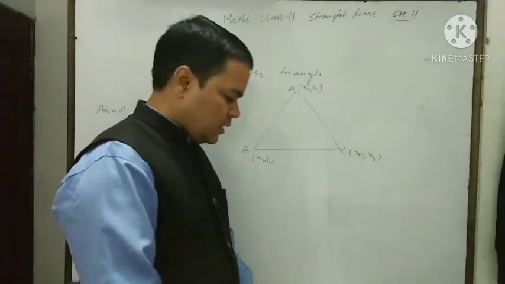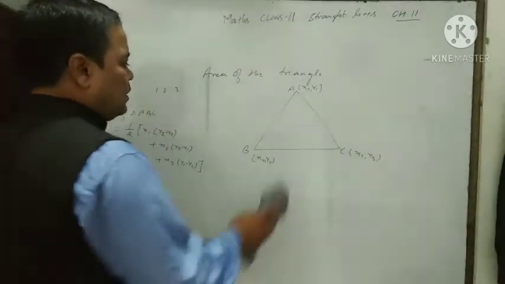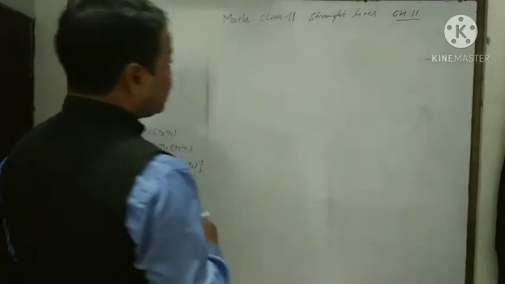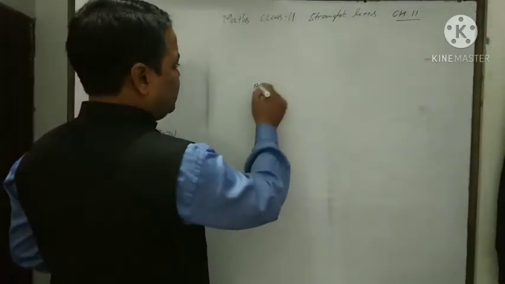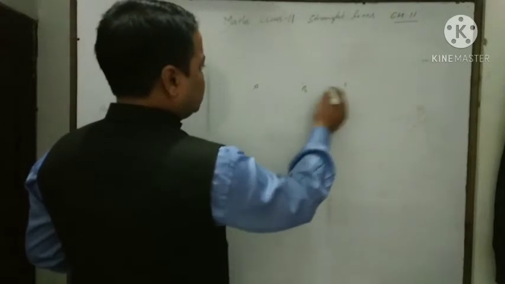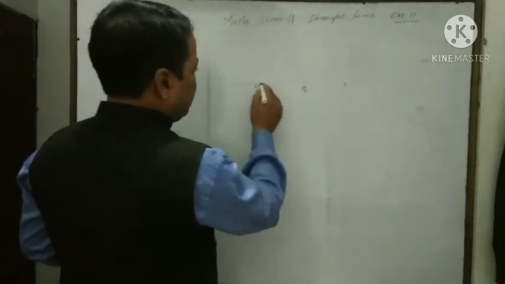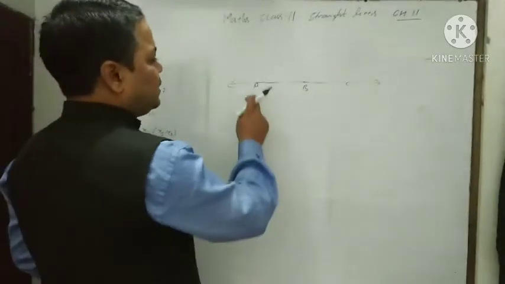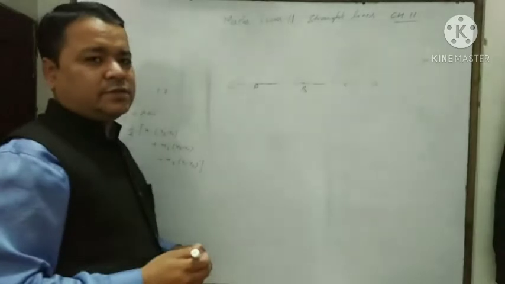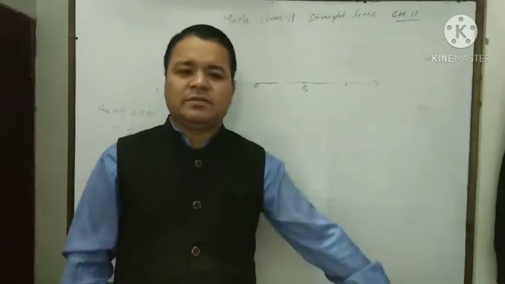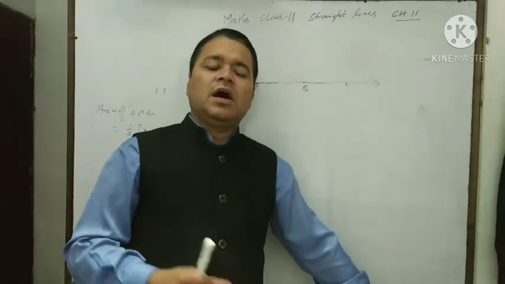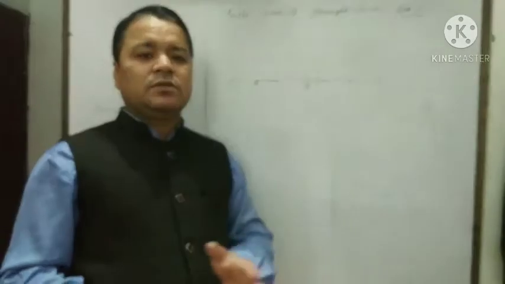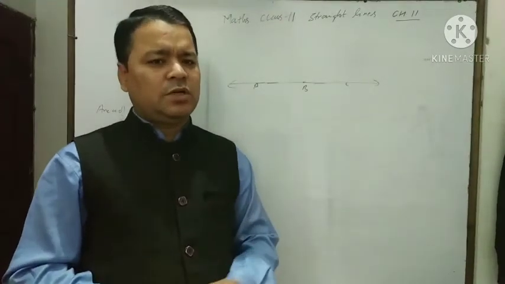But the vertices of the triangle should be given. Here, if three points are collinear, you know what is collinear? If there are 3 points A, B, C, such that we can draw a line through these 3 points, then we can say that A, B, C are collinear. In class 9, we just learned how to prove the 3 points collinear using the distance formula.